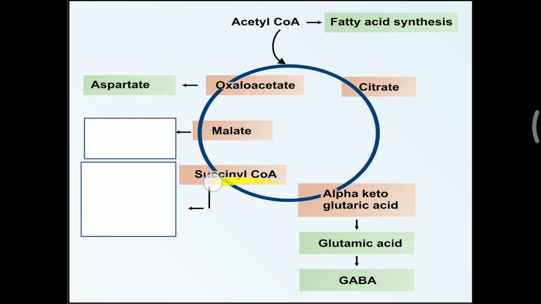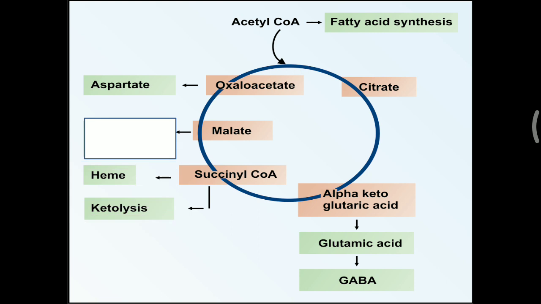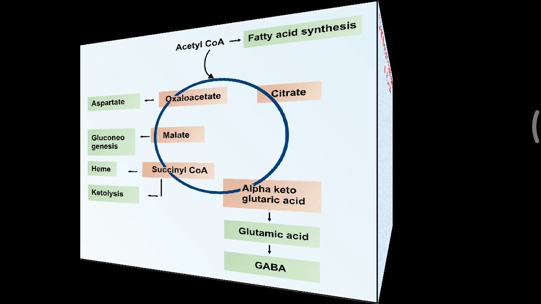For the succinyl-CoA, we have already discussed that succinyl-CoA is needed for the heme synthesis. Apart from that, succinyl-CoA can be utilized for the ketolysis or ketone body formation. For the malate, this malate is providing an important substrate for the gluconeogenesis, particularly in starvation. This malate is provided, and this malate can be utilized for the new glucose molecule formation.